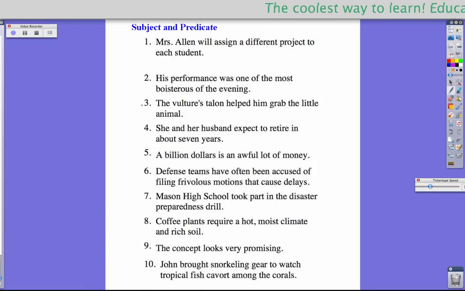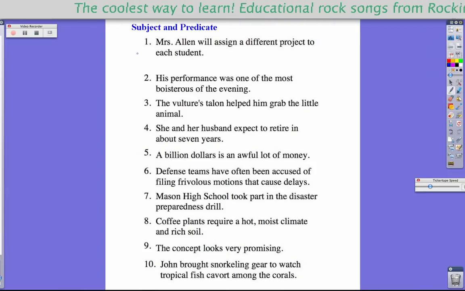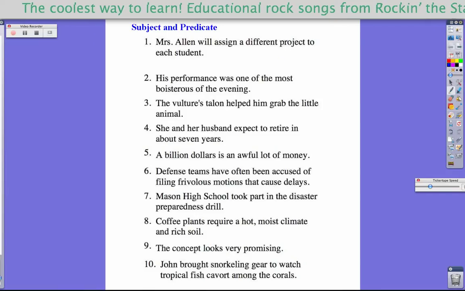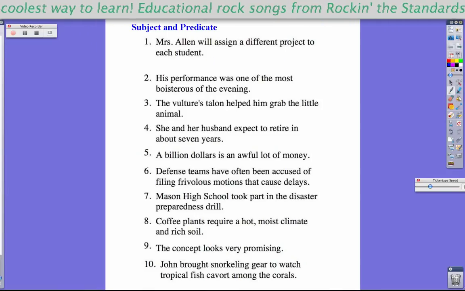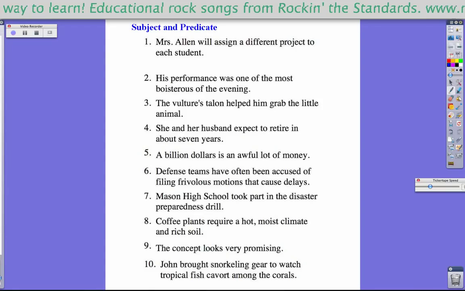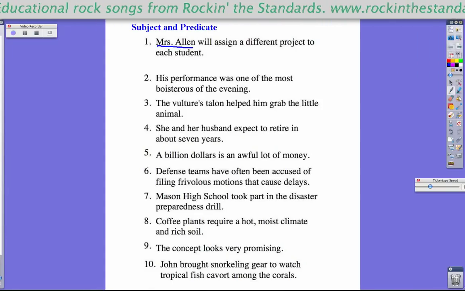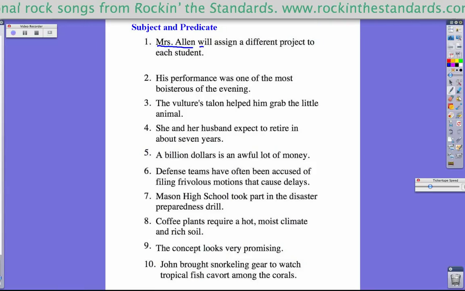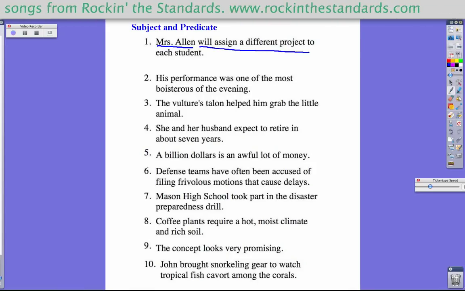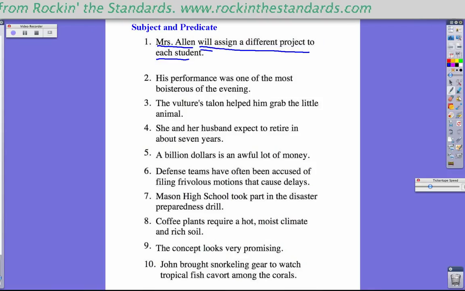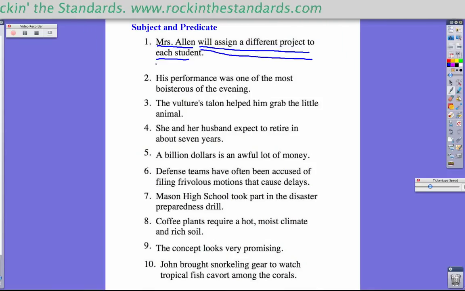So let's take a look at some examples, and hopefully this will become clear to you. What we're going to do is draw one line under the subject and two lines under the predicate. Mrs. Allen will assign a different project to each student. Now, who or what is this sentence about? This sentence is about Mrs. Allen. And what is she doing in this sentence? It says she will assign a different project to each student. So this entire thing here is the predicate of the sentence.